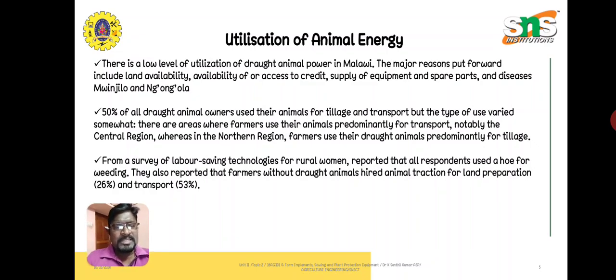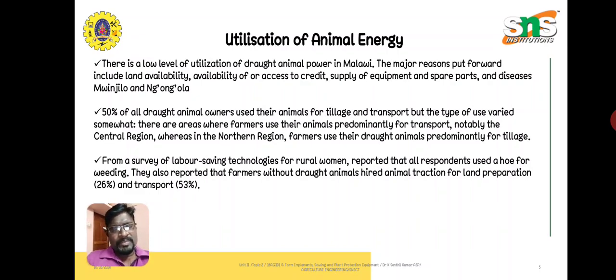So 50% of draft animal owners mainly use them for tillage and transport, that means for taking loads from one place to another. Mainly the draft animals are used for tillage as well as transportation, but the type of use varied. There are areas where farmers use the animals predominantly for transport.